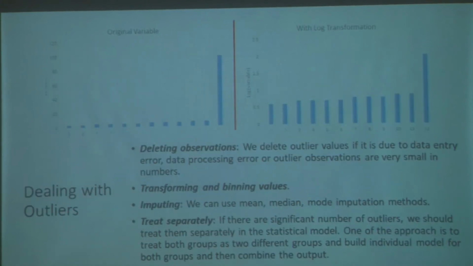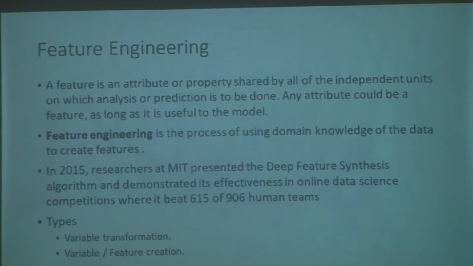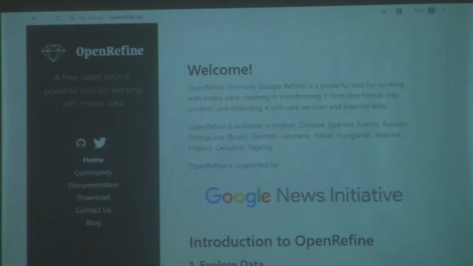So let's try to understand this in the context of these two figures. For example, here the differences are not very clear to you, right, in these bars. But for example, now if you transform the data using a logarithmic scale, then the differences become very evident, right? So this is a simple log transformation, wherein you can then see the differences. Okay, you can also do what is called feature creation.